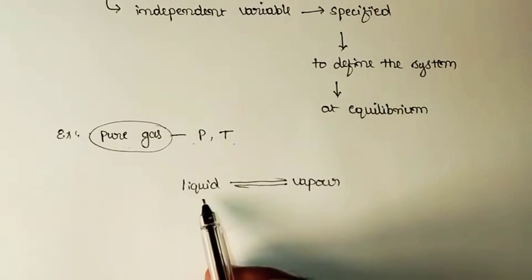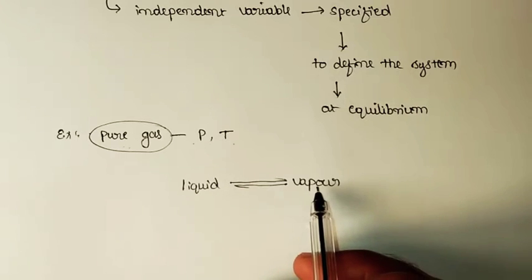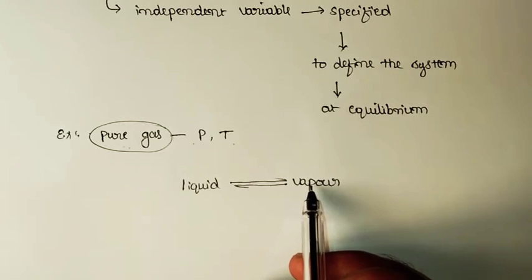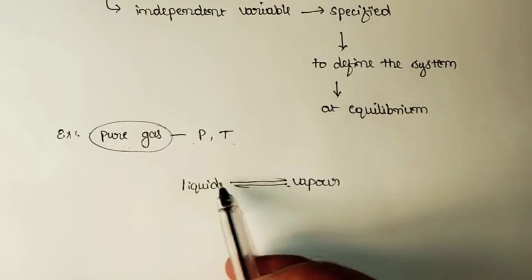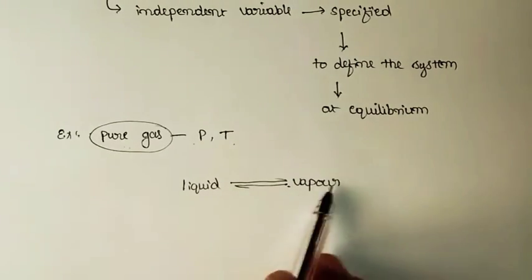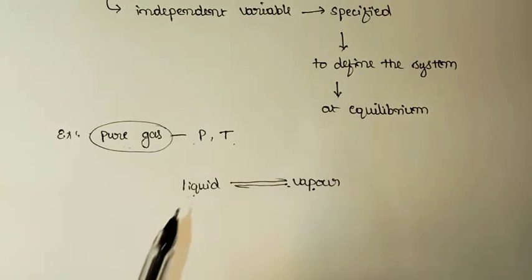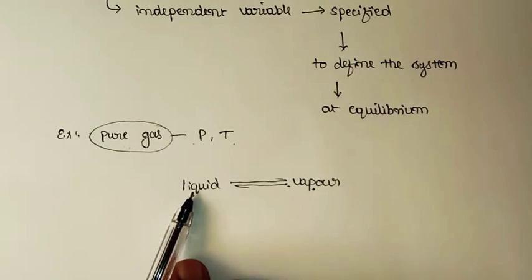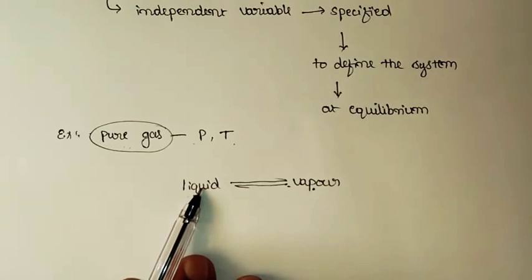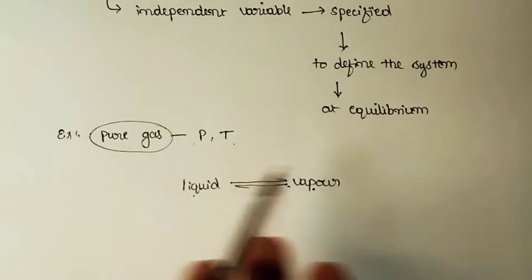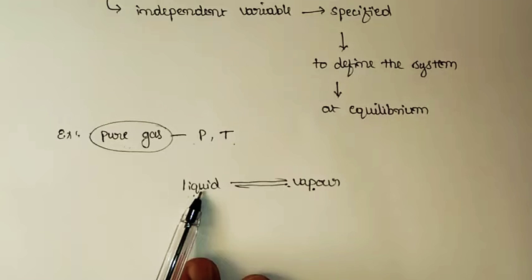So when you heat, that means when you increase the temperature, the liquid form will go to its vapor state. When you cool the vapor, the temperature will be brought down and the vapor will get changed into liquid. So temperature is one of the factors which is supposed to be specified in order to define this particular equilibrium. But you can notice when you increase the temperature, pressure will also increase.